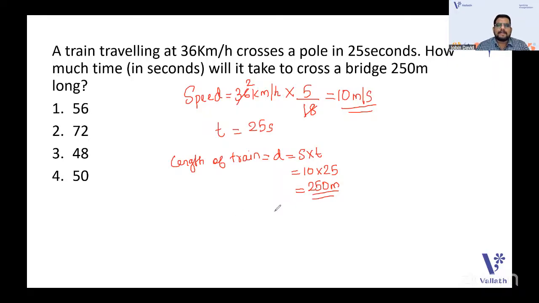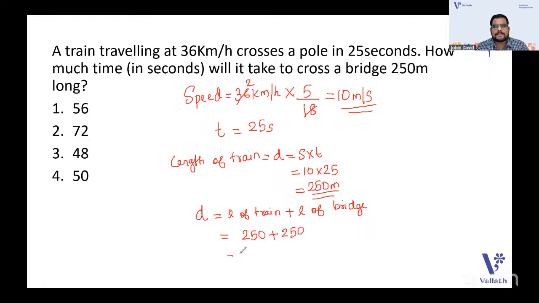Now, whenever it is crossing a bridge, the total distance should be taken as the length of the train plus the length of the bridge. So the total distance covered will be 250 plus 250, since it is a 250 meter bridge.